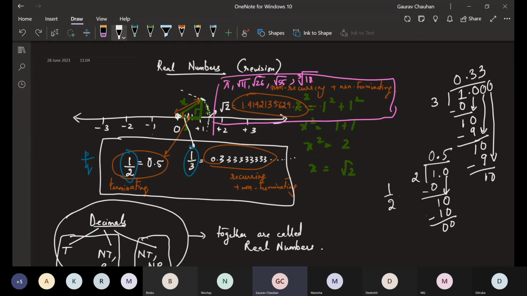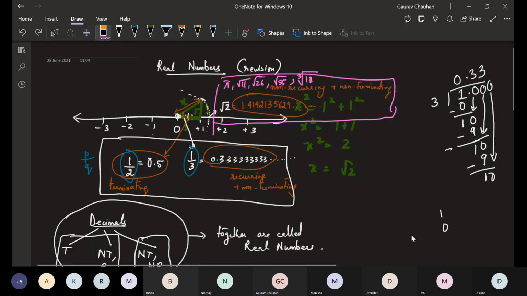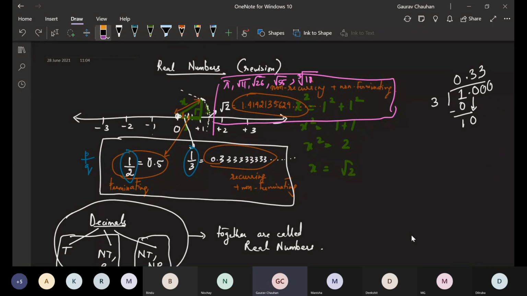Now let me clarify one thing. Sometimes it will repeat in a different way. Sometimes it will repeat as 2 5 2 5 2 5 2 5 or 7 8 7 8 7 8. That also can happen. It can repeat for more than 1 digit also. Here our example has just 3. So we took 1 by 3 and got this. But it need not be 1 digit repeating only. I'll show you one of those examples.